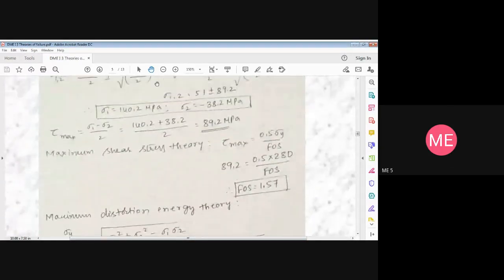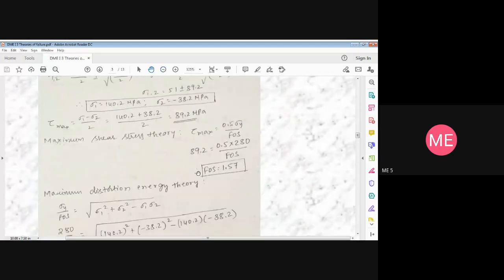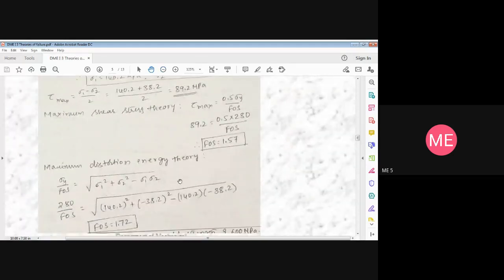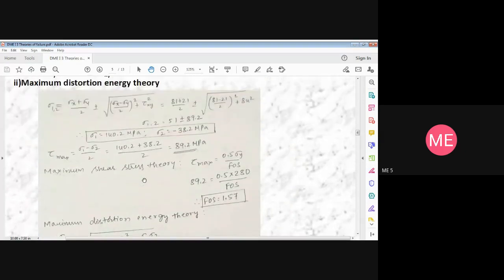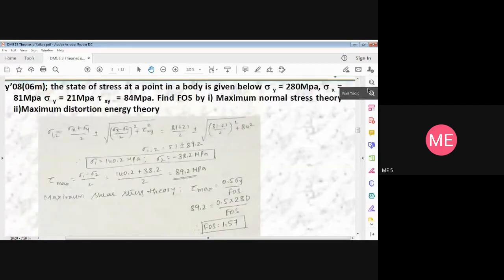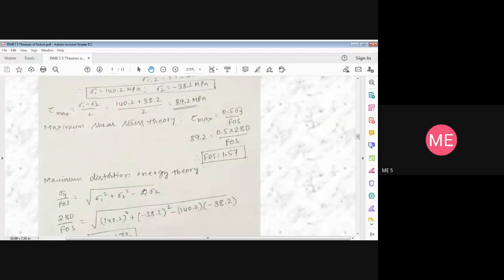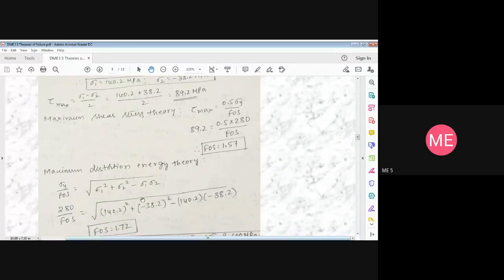Others, please check your answers. Note down from the screen. I think I missed out on normal stress theory. Anyway, he has only asked shear stress theory and distortion energy theory. I took it as normal stress theory. Anyway, doesn't matter. Others, have you got these answers?